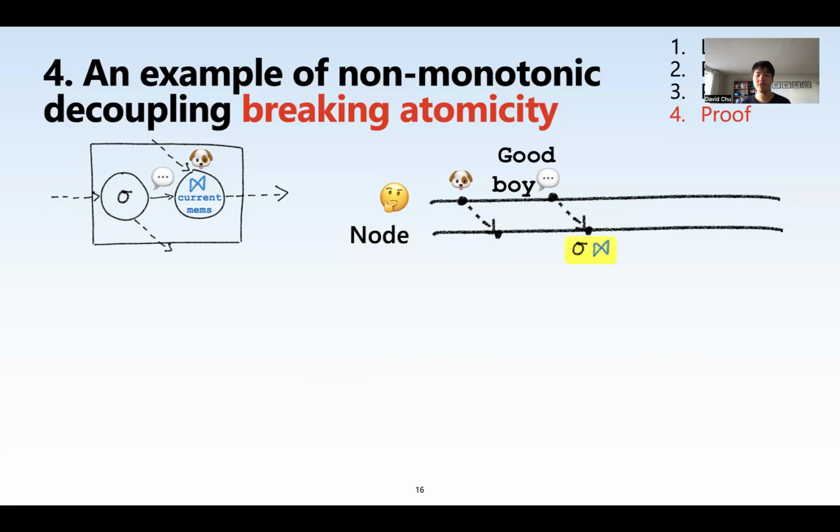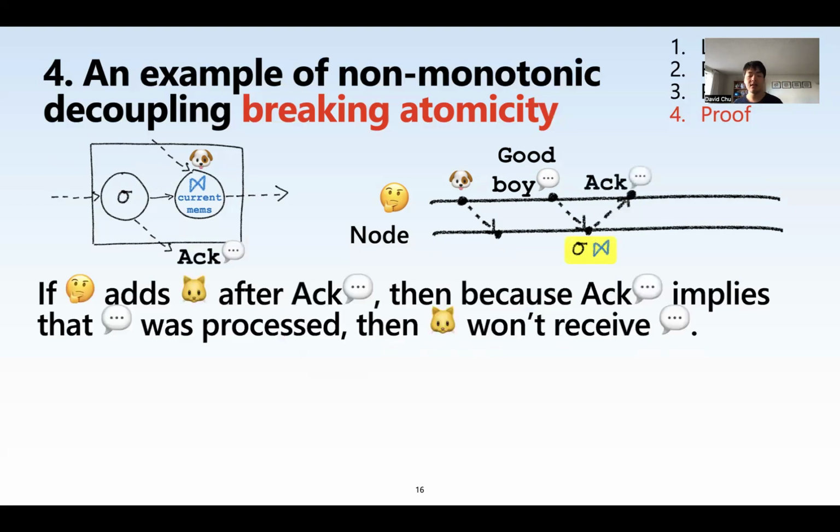So it must have passed the filter and joined with the dog in a single moment in time. And that means that if the system tells us that the message passed the filter, then it must have also joined with the dog, right? So now if we add the cat after we know that the message passed the filter, because by passing the filter, it implies the message was atomically processed and joined with the dog, then we know that the cat won't join with this message, right?